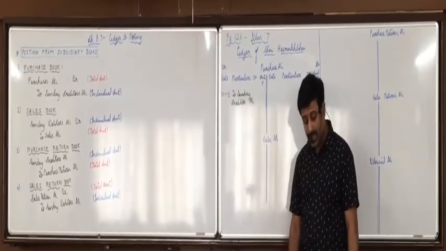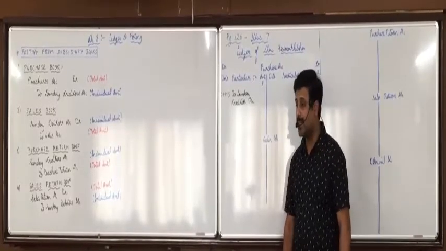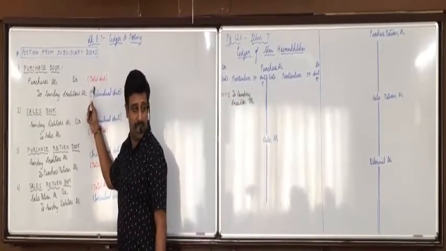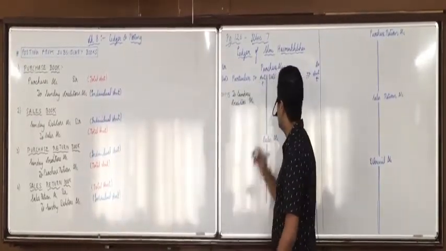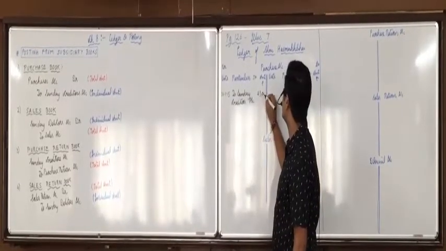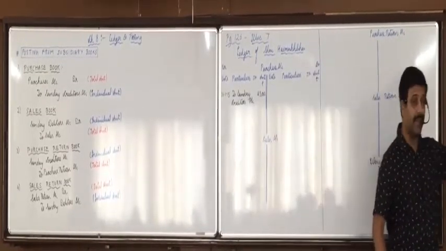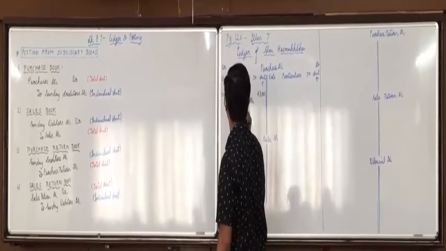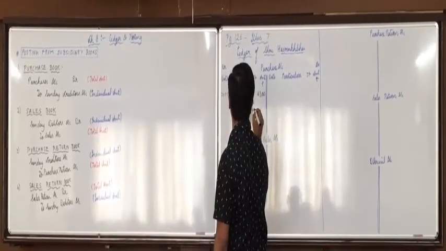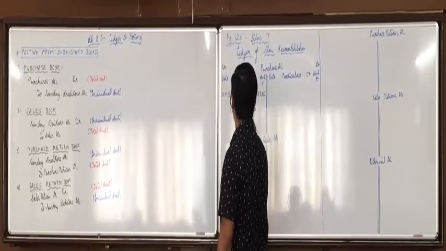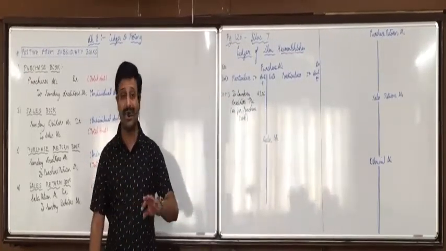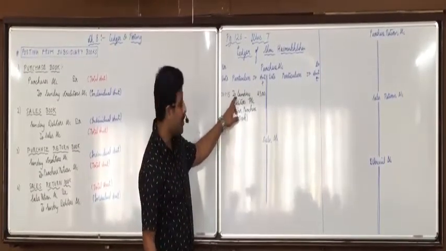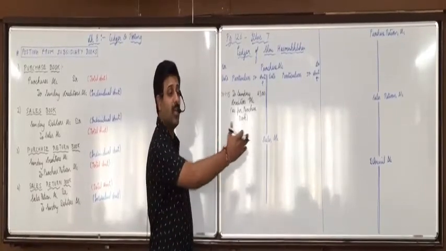Understood that? Any confusions? Now, here in purchase account, we have to record the total amount of purchase book. What is the total amount of purchase book? So you'll write 43,000. Understood that, everyone? And in bracket you'll mention as per purchase book. In bracket we mention as per purchase book means if anyone wants the details, who are our various creditors, then see the purchase book, you'll find who are the creditors.